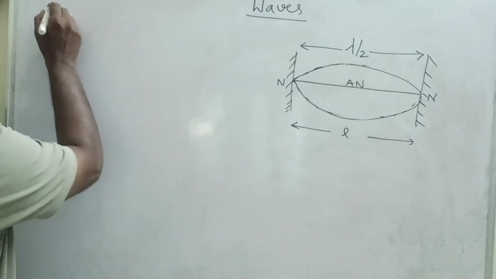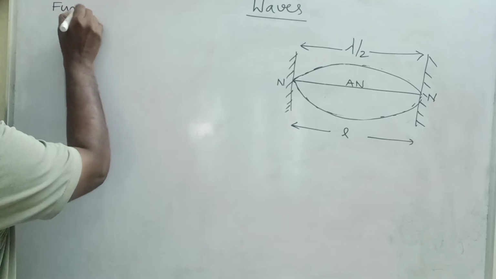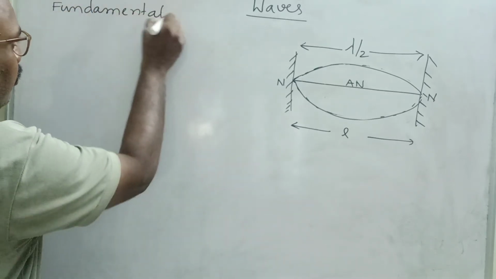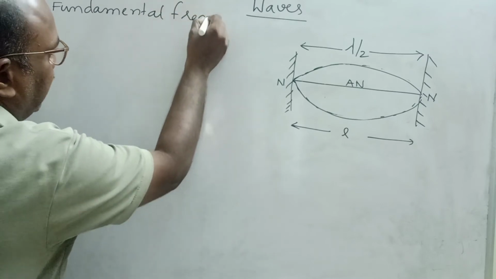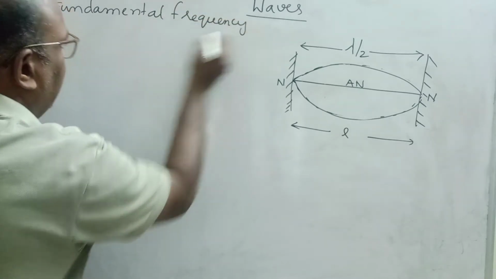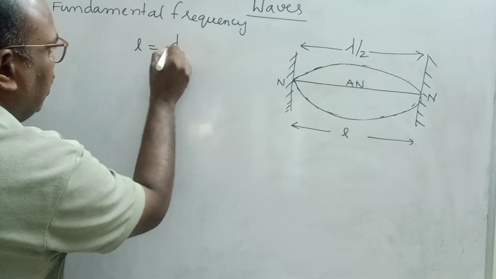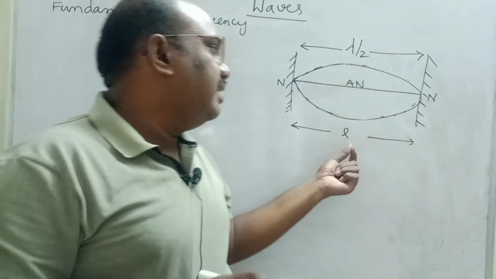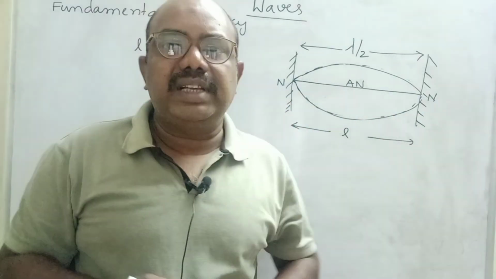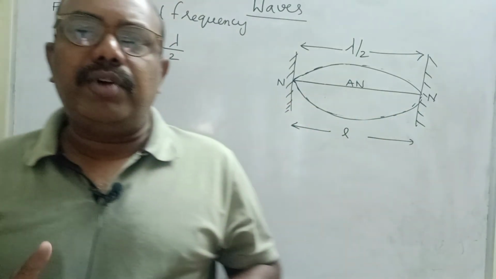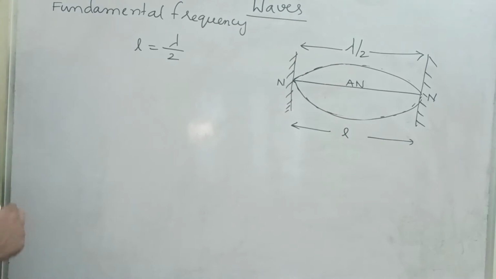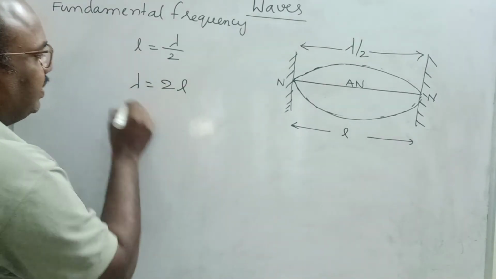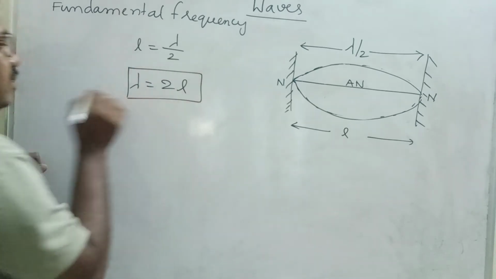So in the fundamental frequency, the length of the string is equal to lambda by 2. Why? Because the distance between two successive nodes is lambda by 2, half of the wavelength. So lambda is equal to 2L.